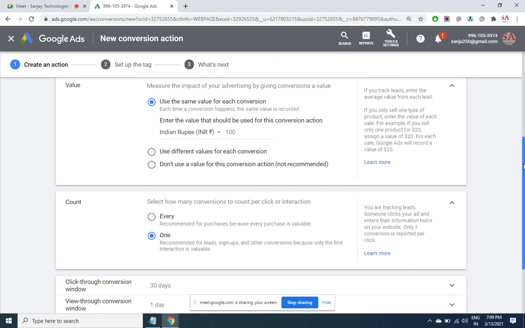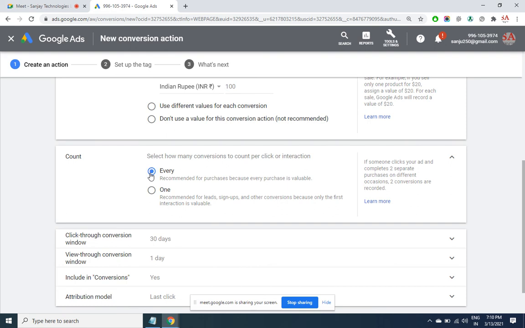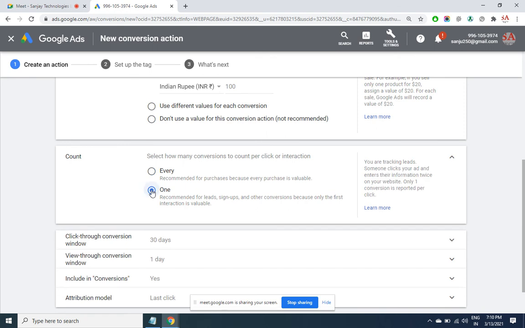But if it is a sale, that means online admission, then I would be going with every. The same person may be paying again and again for his friends. So it is multiple admissions that you are getting, maybe from the same person. So that time every will make sense. Otherwise for sign up, one will make sense.